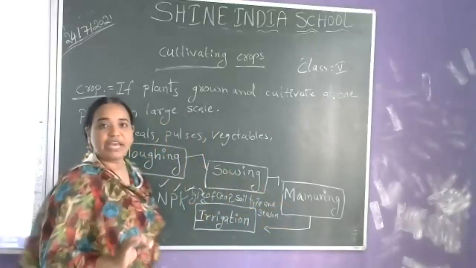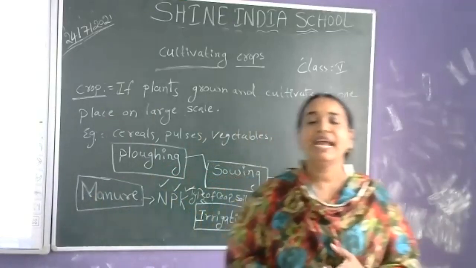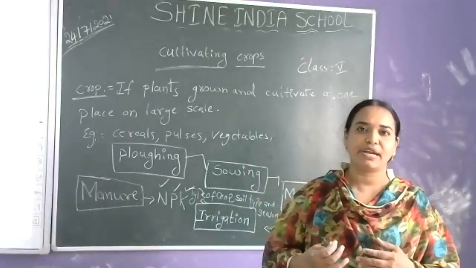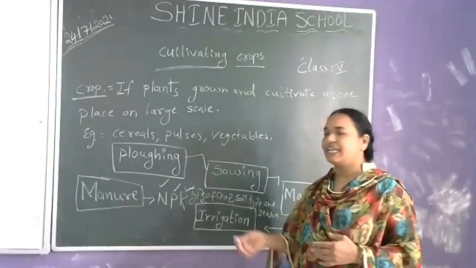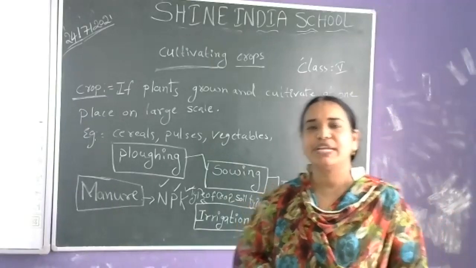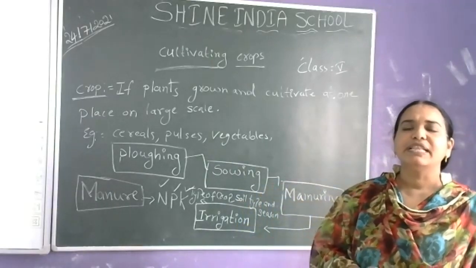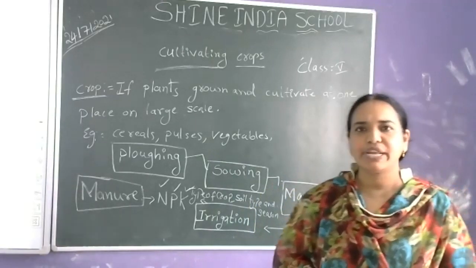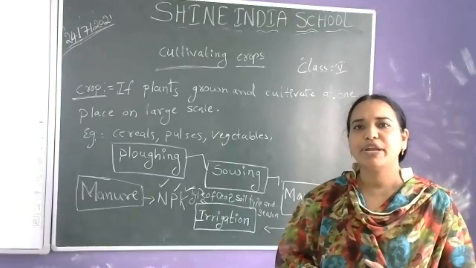In which season we are cultivating, what type of crop we are cultivating, and which variety of crop we are cultivating, irrigation depends upon these three things. So based on that, the farmer used to irrigate the crop. What is the need of irrigation? By watering the crops from time to time, they grow well and we will get more and more yield.